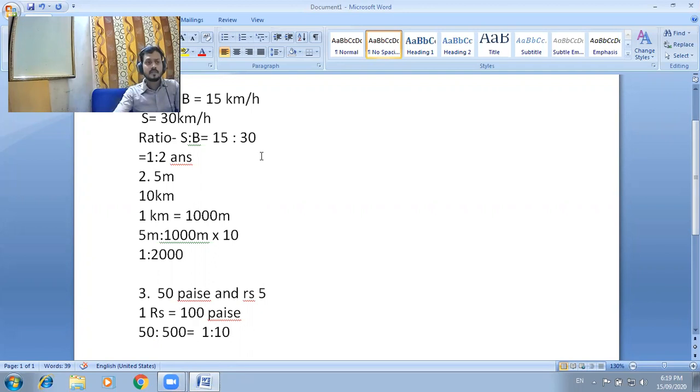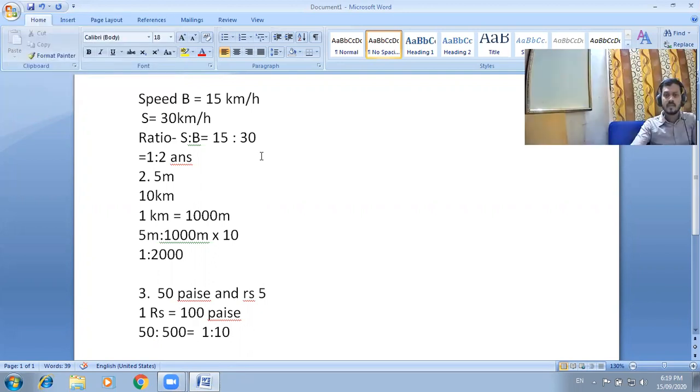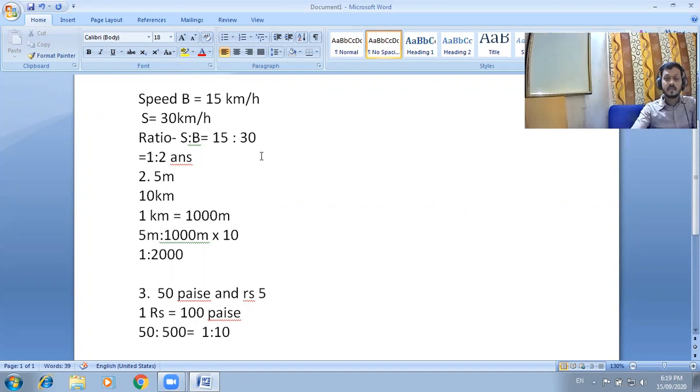Convert into the same unit, that is, meter to meter, kilometer to kilometer, centimeter to centimeter, liter to liter, and so on. Okay, so those are the procedures to convert into a ratio. Okay, move to question second.